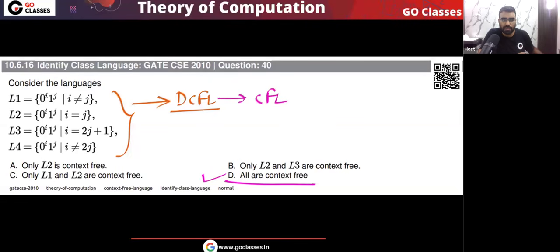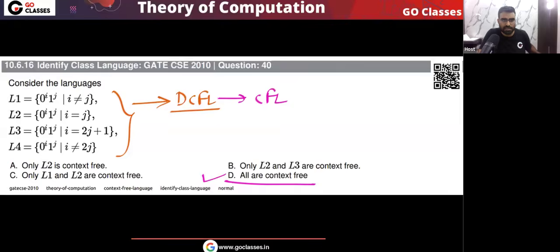But for practice, for these languages, either you can create a DPDA or you can create a context-free grammar. If you can create a context-free grammar, then the language will be CFL. If you can create a DPDA, then the language will be DCFL. If you can create a PDA, then the language will be CFL. So just for practice sake, you can do that. Let me do this.